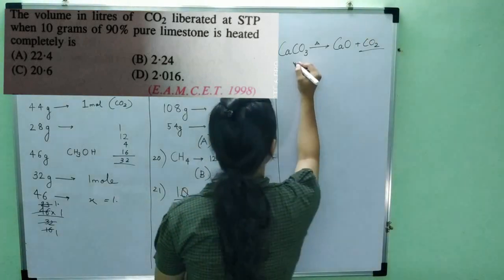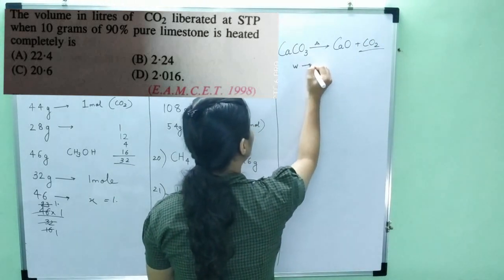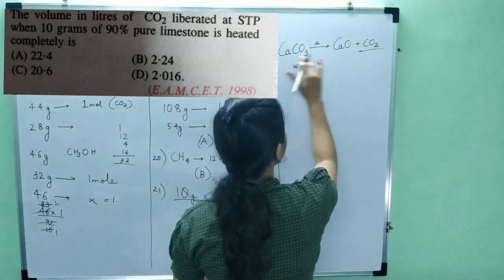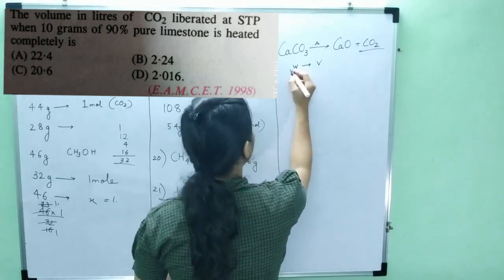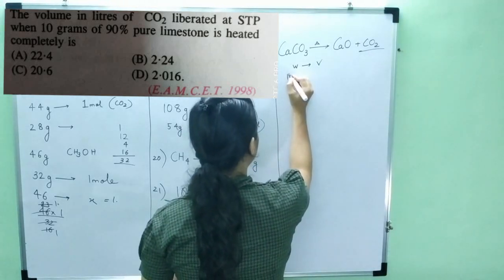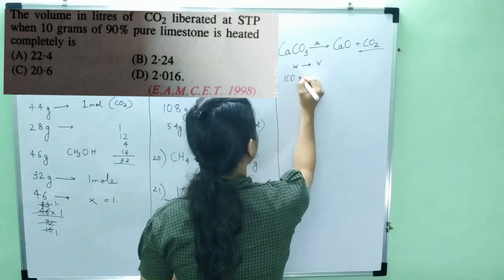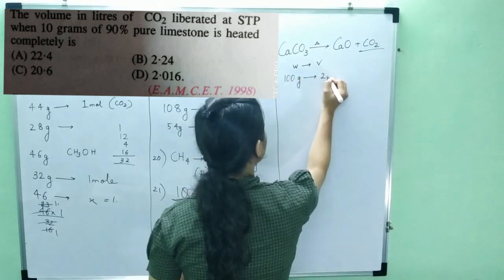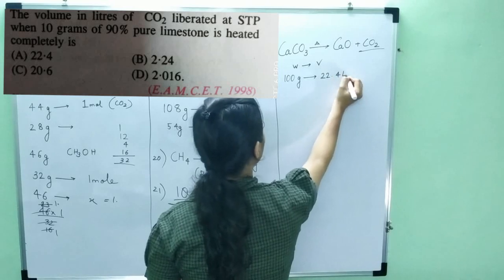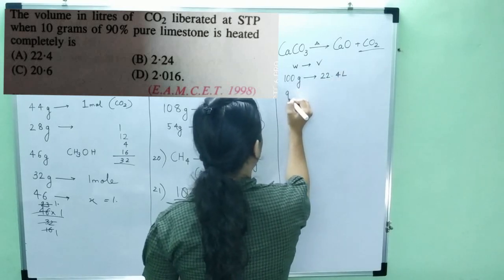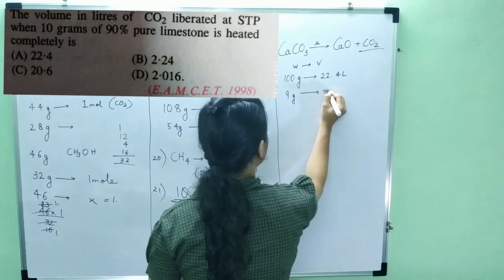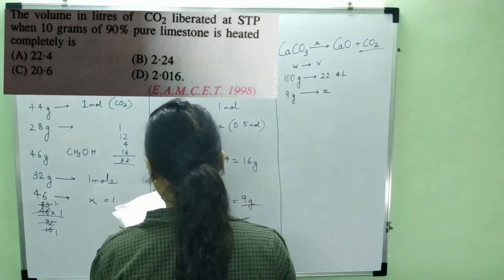Now I have to find the relation between weight and the volume. Okay, this is the balanced equation. So I find that molecular weight of calcium carbonate is 100. We have solved this initially. So 100 grams will give us 22.4 liter of carbon dioxide. But then 9 grams will give us how much? This is what we have to find out.